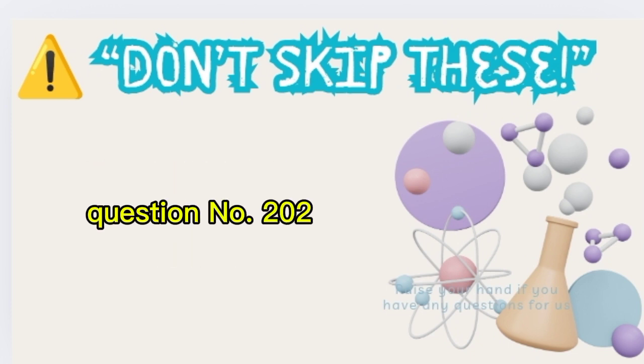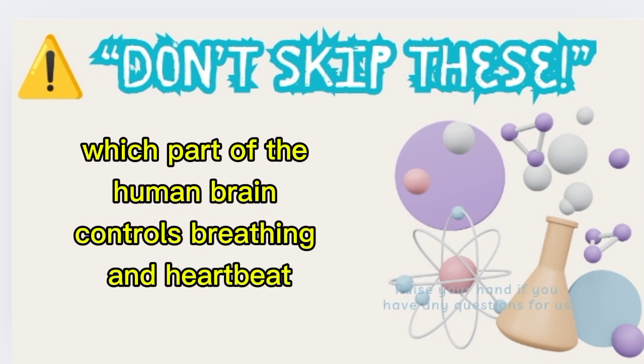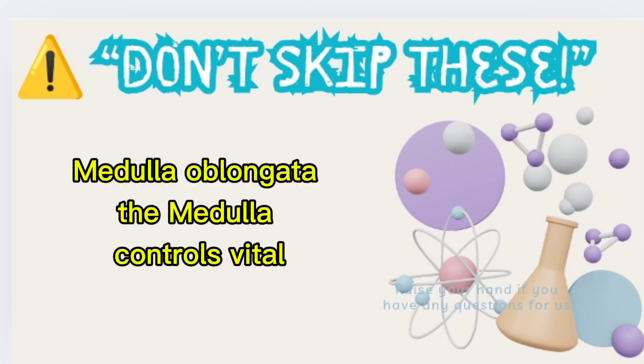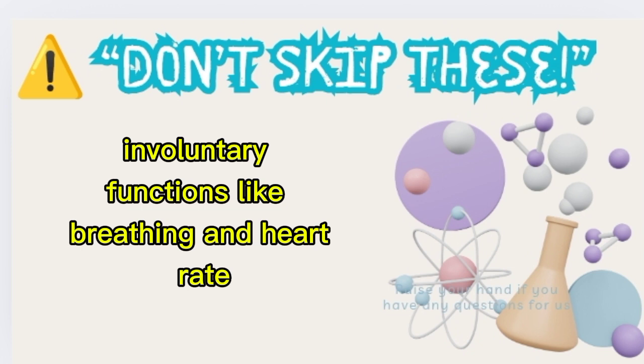Question number 202. Which part of the human brain controls breathing and heartbeat? A. Cerebrum, B. Cerebellum, C. Medulla oblongata. Correct answer C. Medulla oblongata. The medulla controls vital involuntary functions like breathing and heart rate.